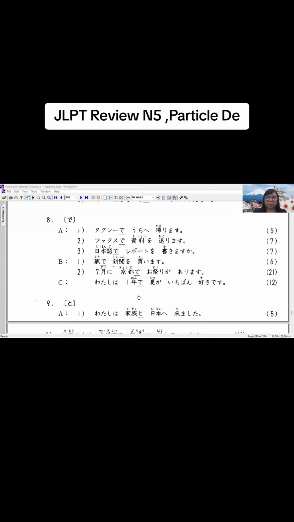For example, in one year, for example, ichinen de natsu ga ichiban suki desu.